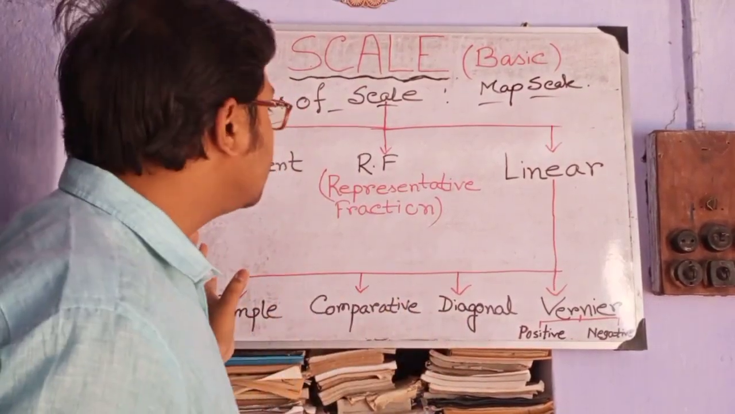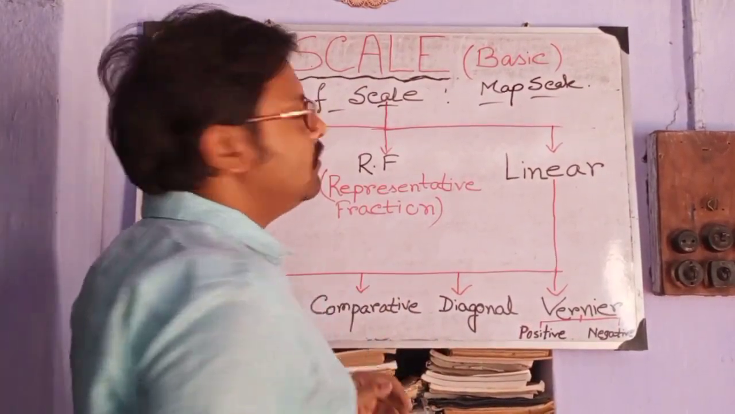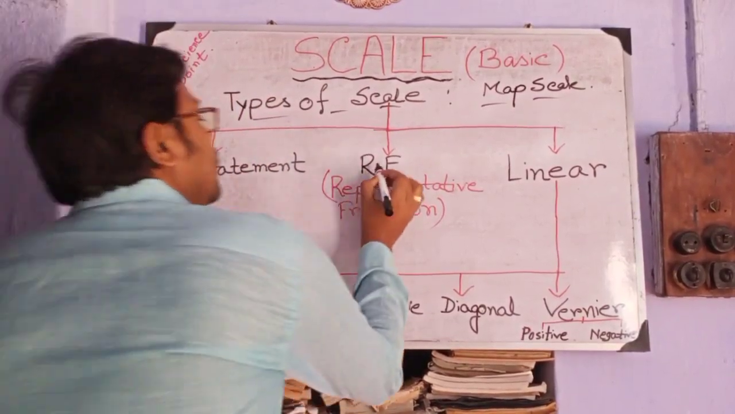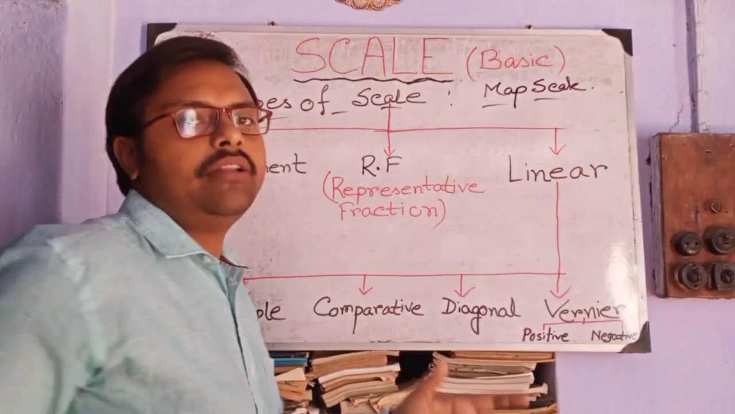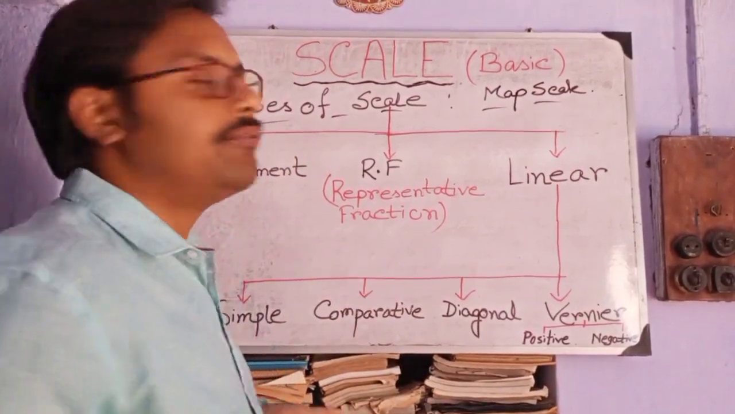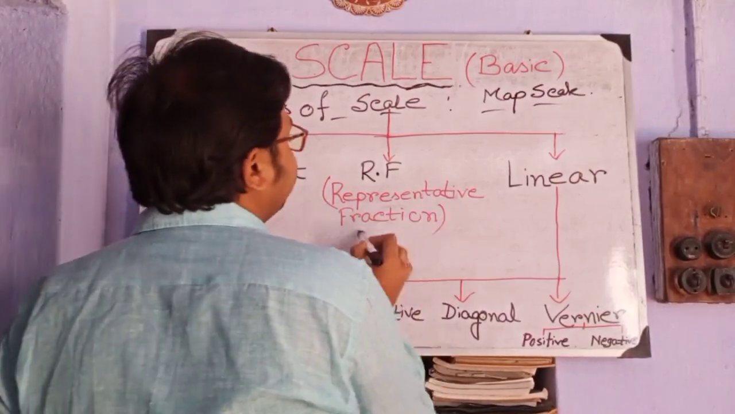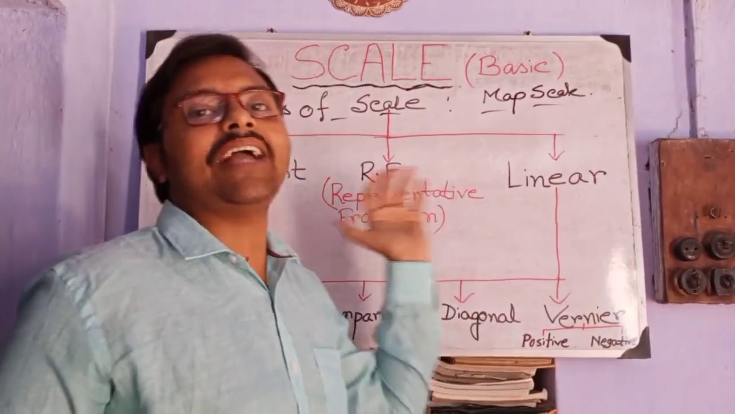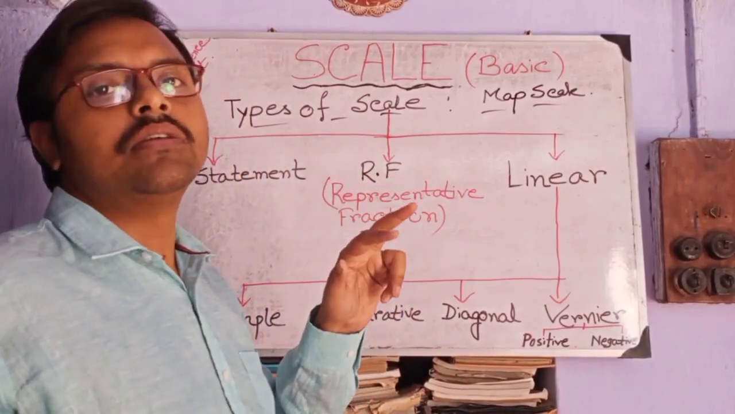What are the types? Statement scale, first one. Second one is RF scale. There are so many questions that come in the theoretical part of this scale. What is RF? Full form of RF is representative fraction. Representative means which represents, and fraction means the divisions.